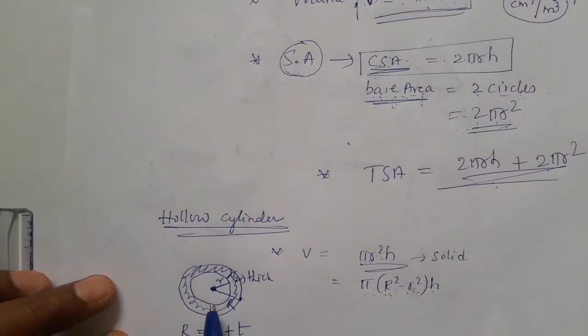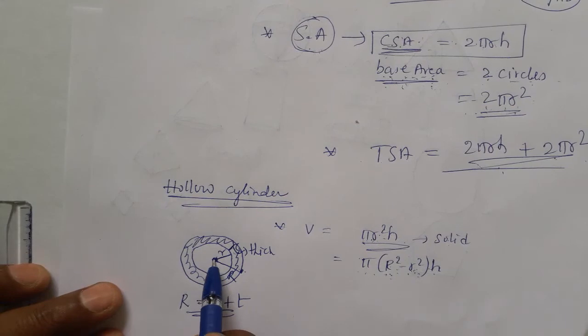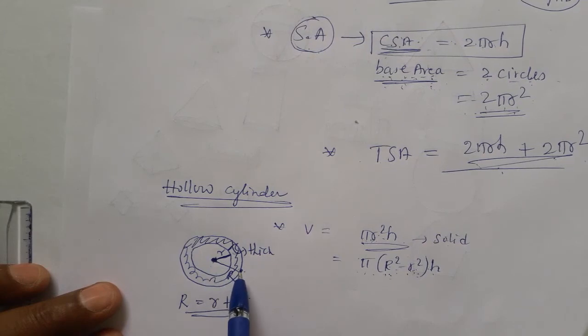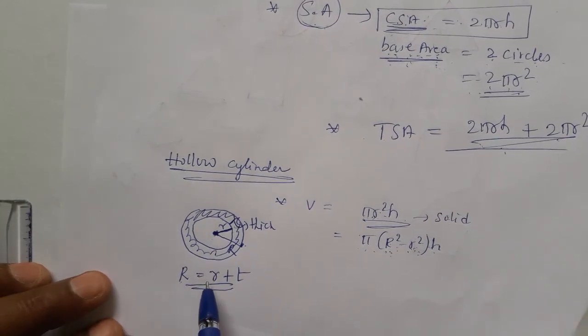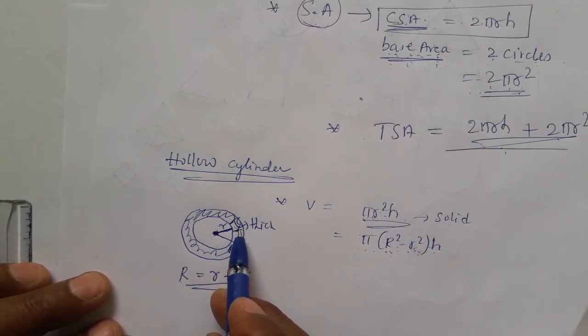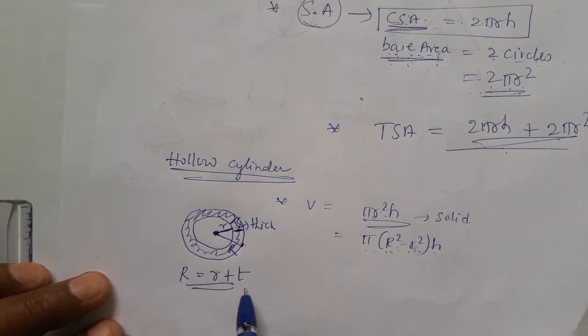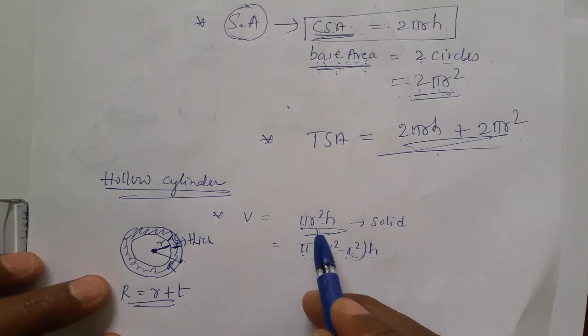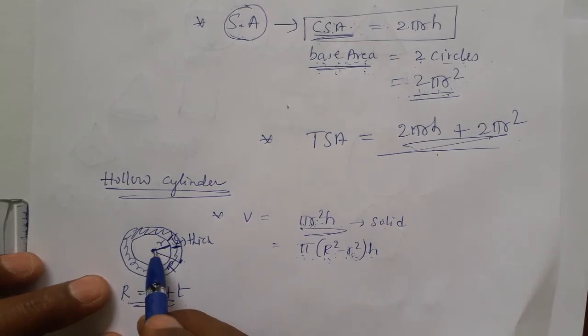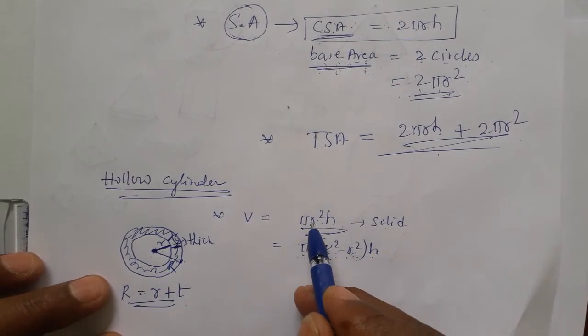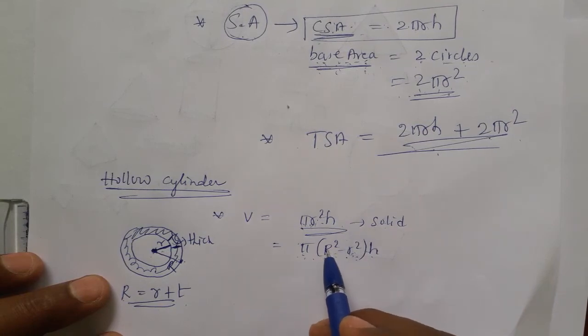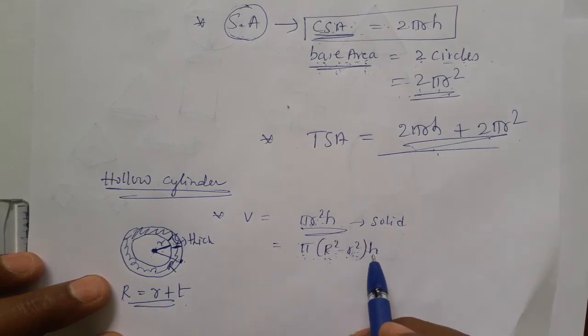If the inside is empty, we see two radii: one from the center to the inside edge, and one from the center to the outside edge. The outside radius is the inside radius plus thickness. Thickness means this part. So in place of the radius, two radii are obtained here. We remove one radius, write bigger square minus smaller square, and h we repeat the same.